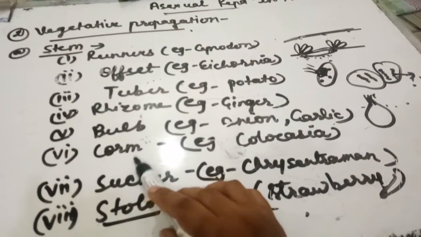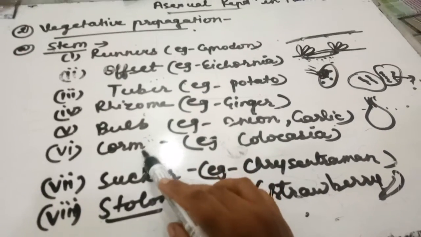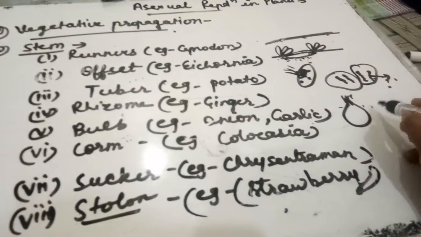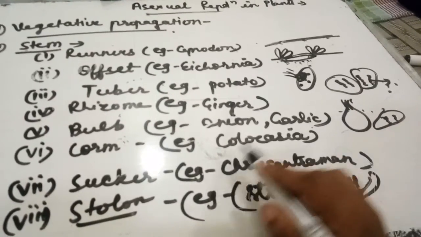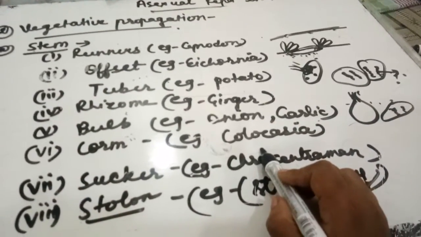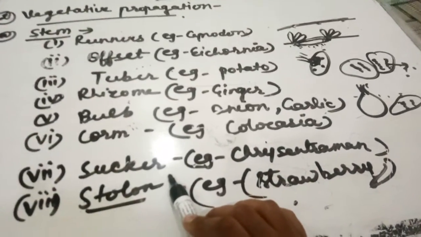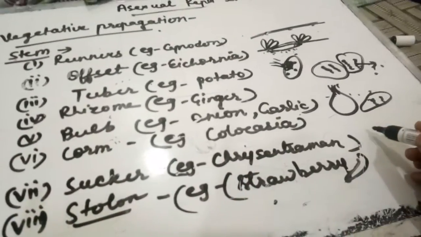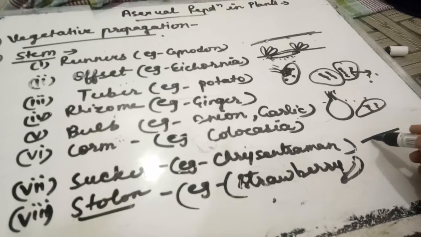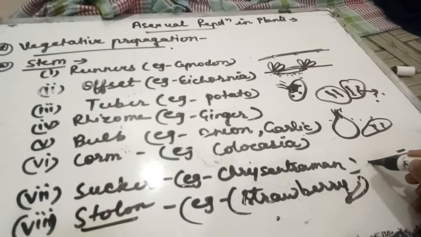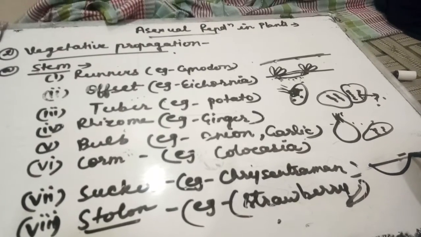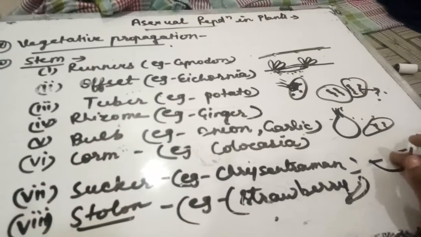The next one is the corm. In the corm again the stem is fleshy, and it also contains scar-like structures, example Colocasia. In the sucker, the stem is not horizontal, in fact it is just below the ground. That is called the sucker.